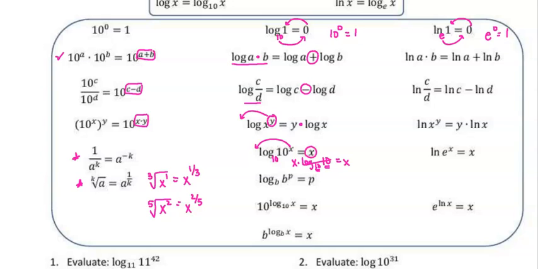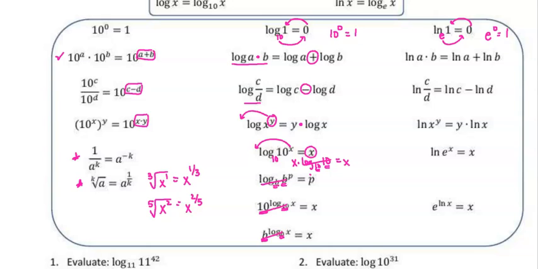Alright, same thing right here. Log base b of b, so the base of our log matches the base of our exponent. We know that's going to cancel, so that's just going to equal p because that's the only thing left. Same thing happens here. We have 10 raised to the power of log base 10 of x. Again, the base of our exponent matches the base of our log, so they cancel, and we're just left with the x. Same thing down here. b raised to the power of log base b of x. The base of our exponent matches the base of our log. They cancel, so it's just x.